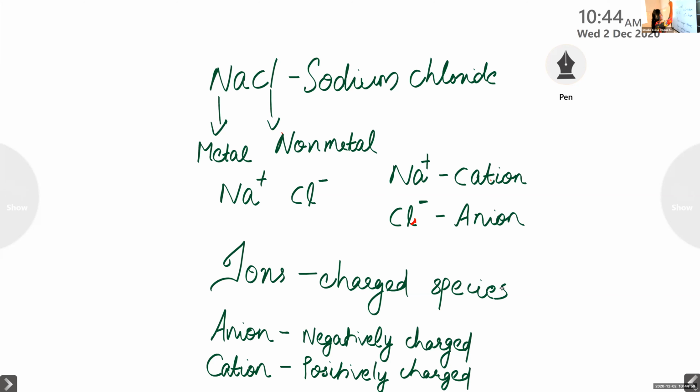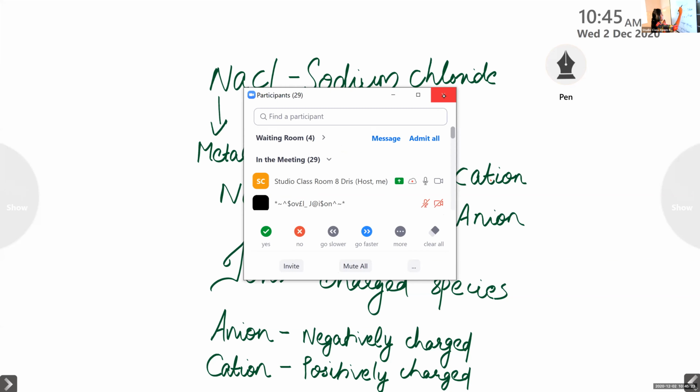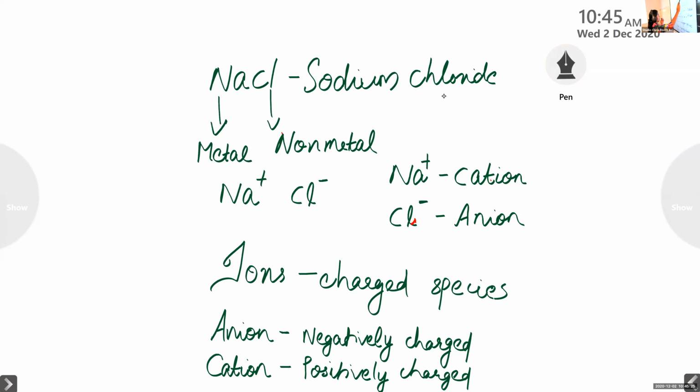Looking at this example, NaCl, Na is a metal, Cl is a non-metal, and they have certain charges, Na plus and Cl minus. Na plus is positively charged, so it is cation. Cl minus is negatively charged, so it is anion. Clear? Is this clear for you? Yes, ma'am.